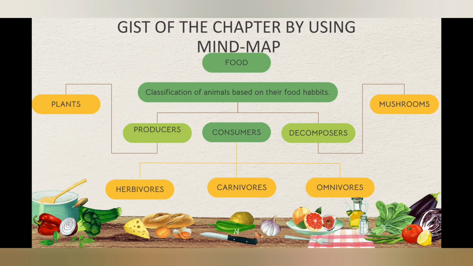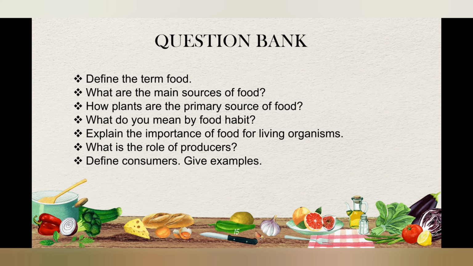So students, let's have a glance at the chapter by using this mind map. Here we can see classification of animals based on their food. It divides into three parts: producers, consumers and decomposers. In producers we have taken the example of plants. In decomposers we have taken the example of mushrooms, and consumers are categorized in three ways: herbivores, carnivores and omnivores. Here I have a question bank for the same topic. You can go through it.